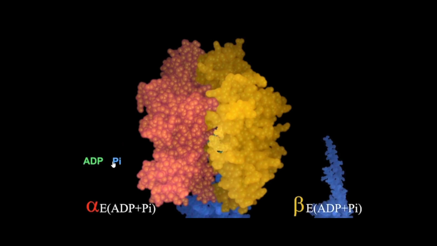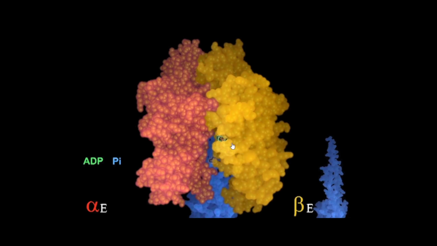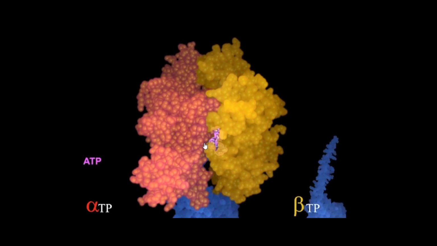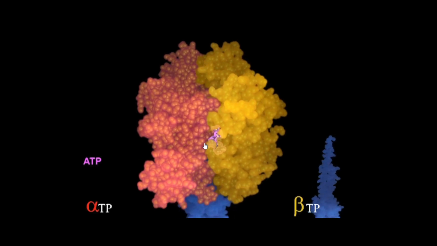Again there is a rotation, and because of that it gets converted into the loose binding site, and that's how the ATP which was formed in the previous cycle is released.